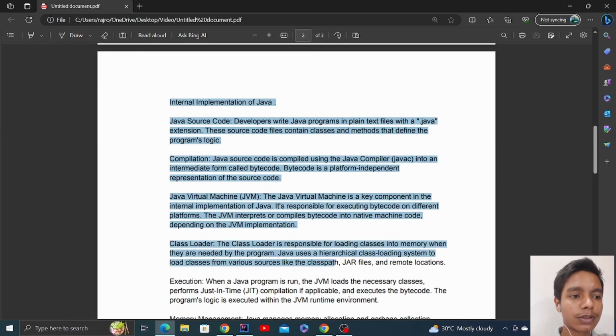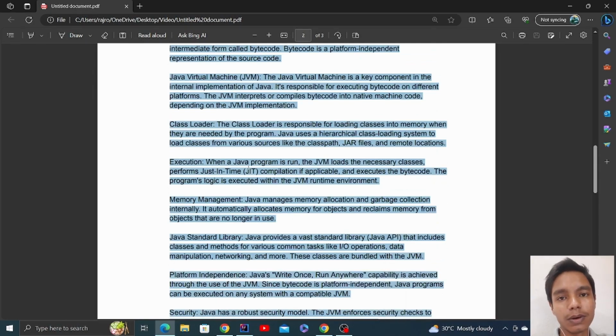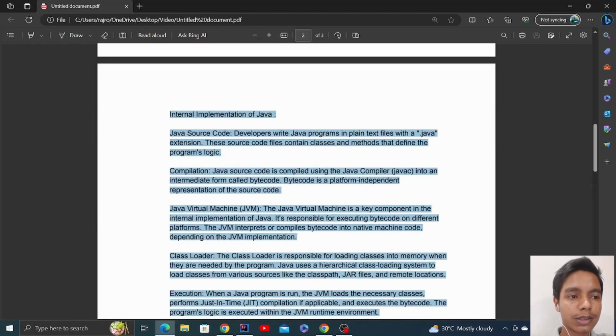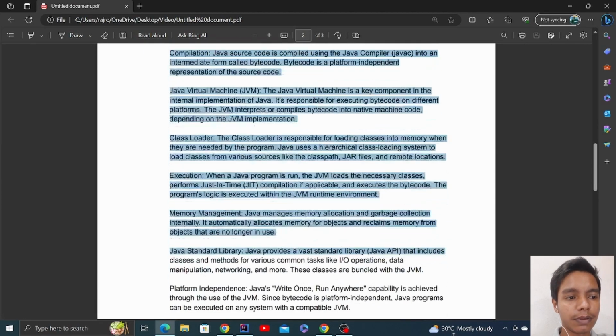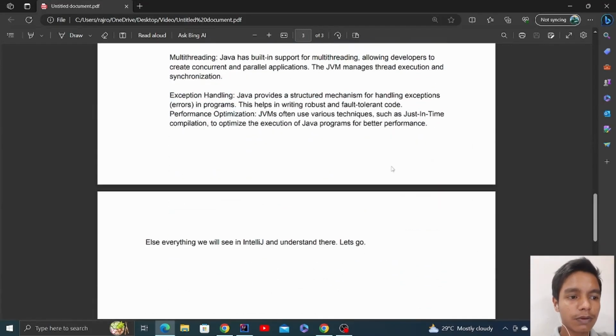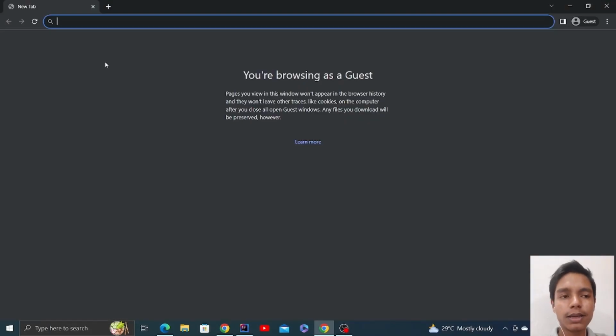And here I have written some pointers about the internal implementation of Java. We'll discuss it definitely, for sure. But first of all, I would want you guys to download an IDE and JDK, so that you can write your code and compile your code. JDK will compile your code, and don't worry about what these terms are. What is IDE, what is JDK, what is compile, I'll discuss later on.